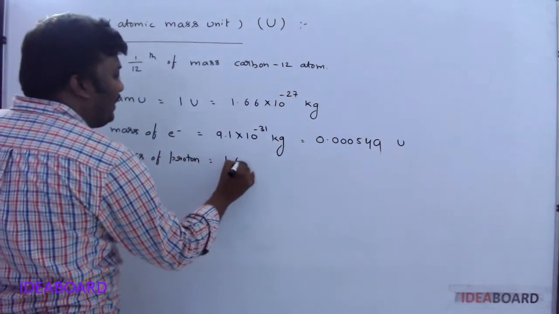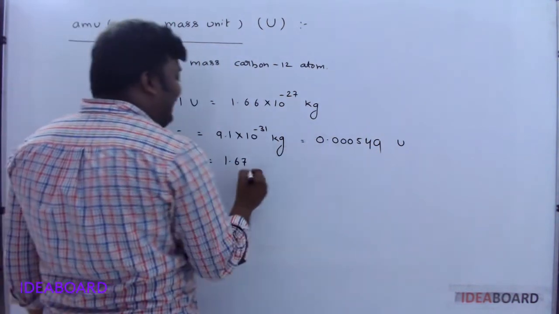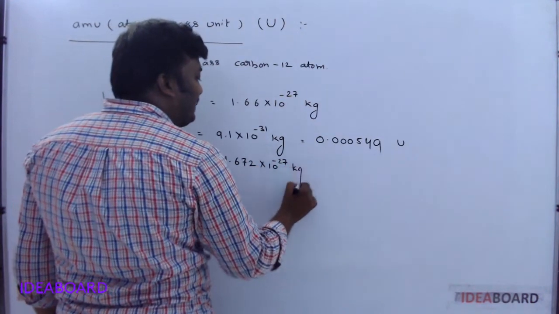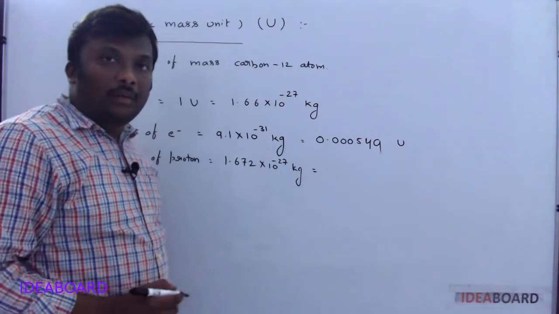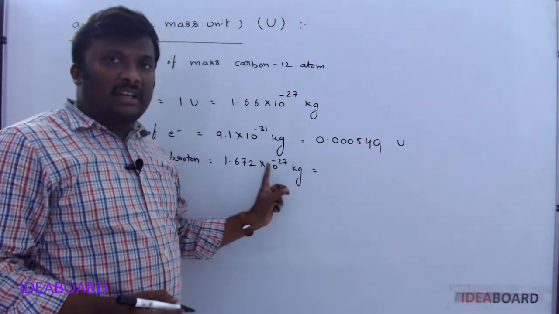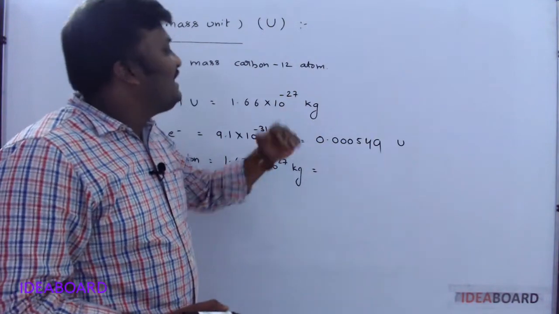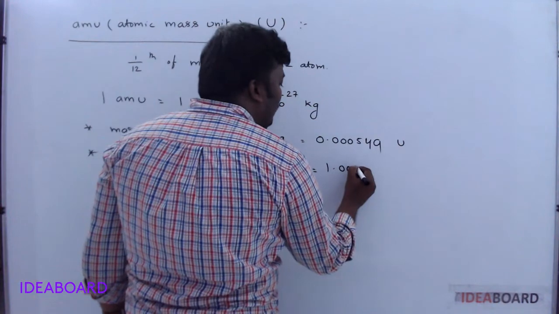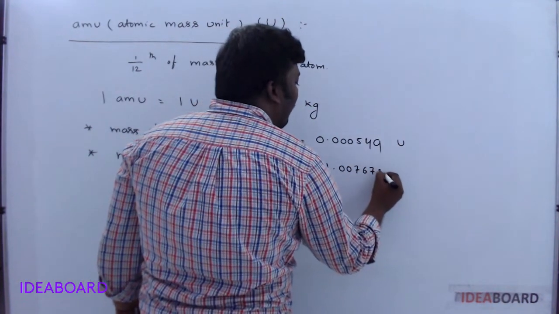Now let us see the mass of the proton. The mass of the proton is 1.672 into 10 power minus 27 kg. In terms of kg you may use it, but here minus 27 is coming, please keep that in mind. Otherwise, in terms of U, this value is 1.007275 U.